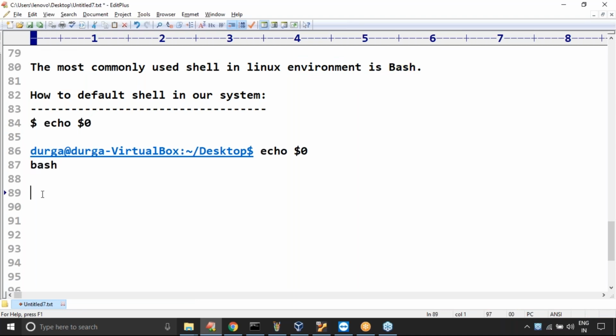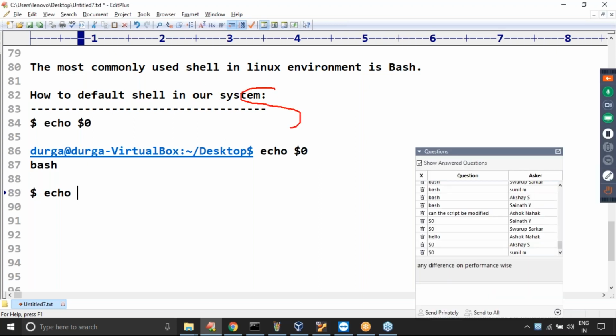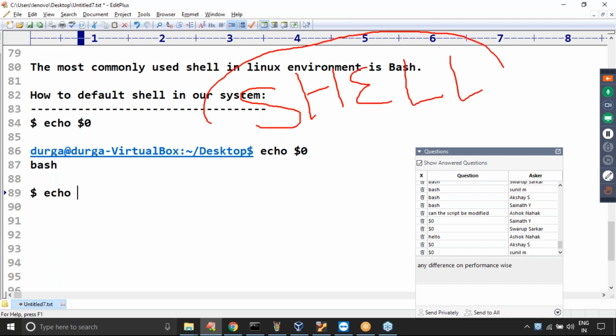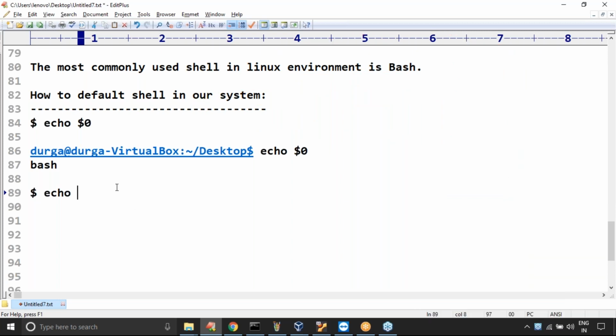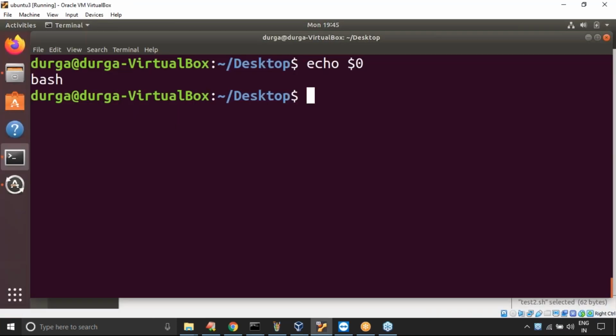There is another way also. There is one predefined environment variable named SHELL which tells which shell we are using. Echo dollar SHELL.